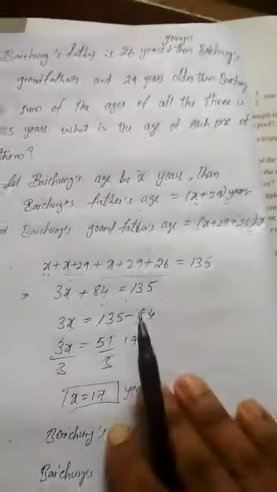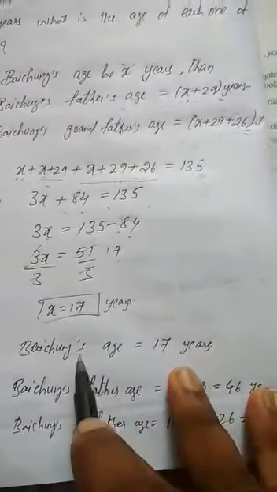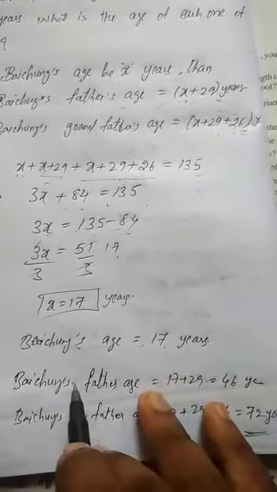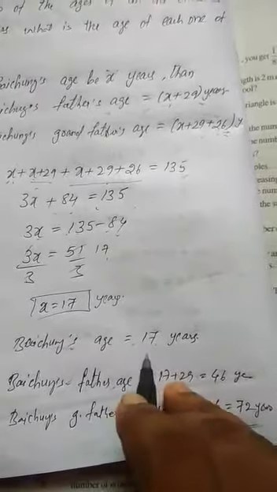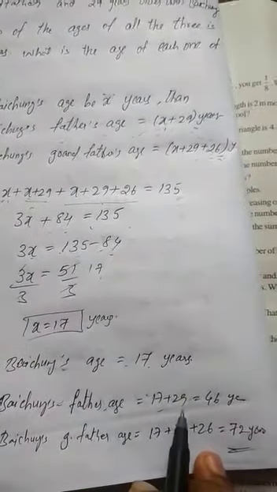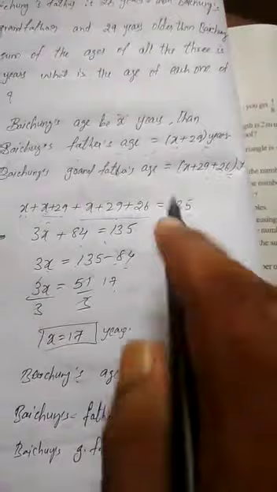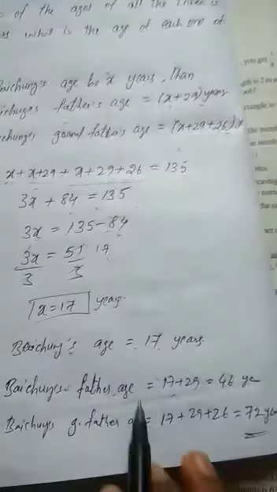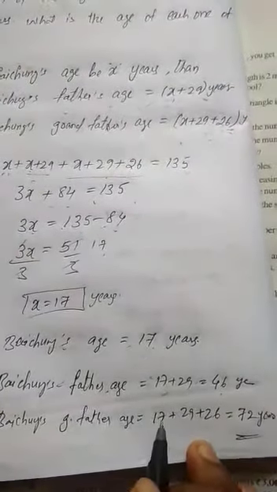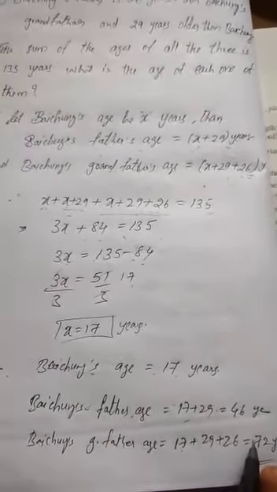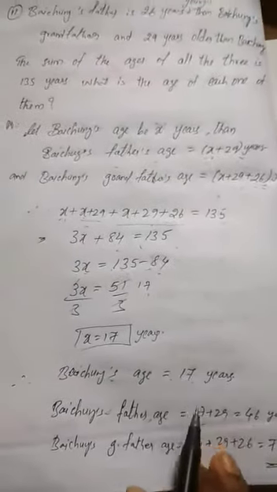So this is Baichung's age. Baichung's age is 17 years. Then Baichung's father's age is x plus 29, so 17 plus 29 is equal to 46. Then Baichung's grandfather's age is x plus 29 plus 26, where x is 17, so 17 plus 29 plus 26 is equal to 72 years. Clear? This is question number 11.